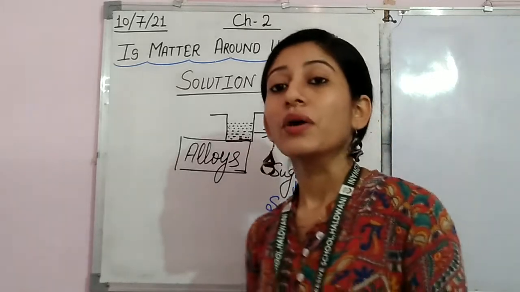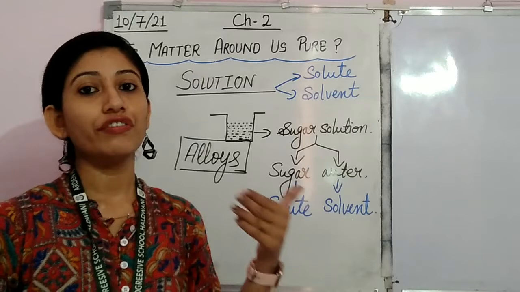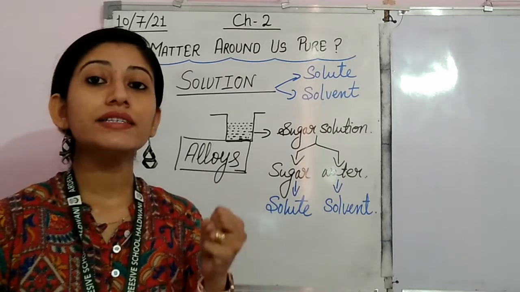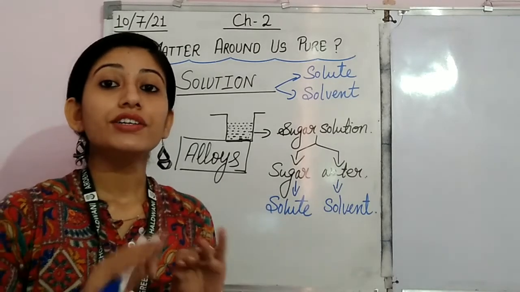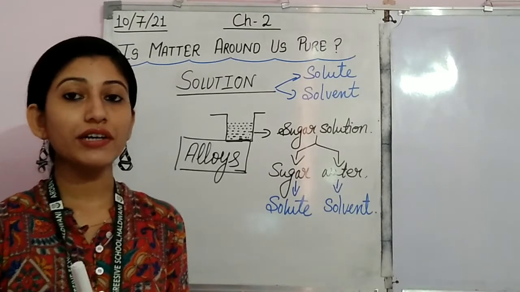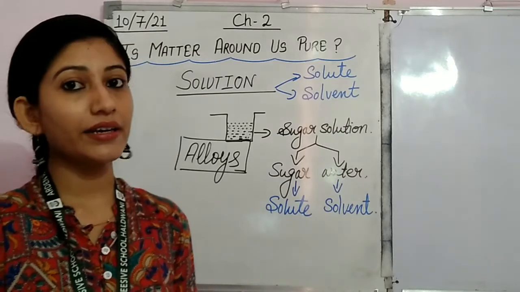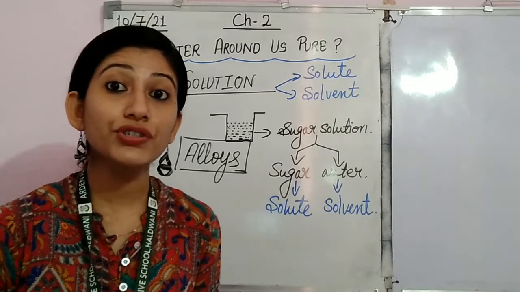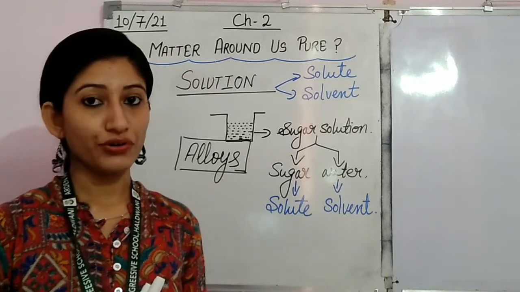Now, why are we doing this? We are doing this to get much better properties of a particular metal. And these mixed metals cannot be separated again by physical methods. I hope it is clear to everyone. Similarly, we have gaseous mixtures. Here different types of gases are mixed. That's why we say that air is a mixture of gases, right? So this much we have discussed related to solution.